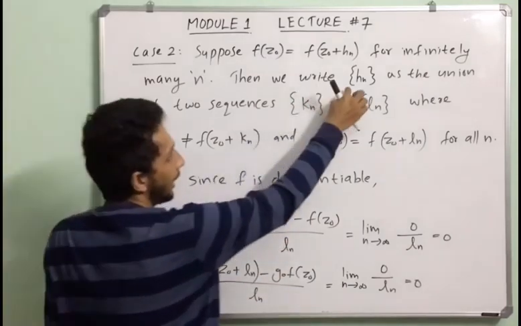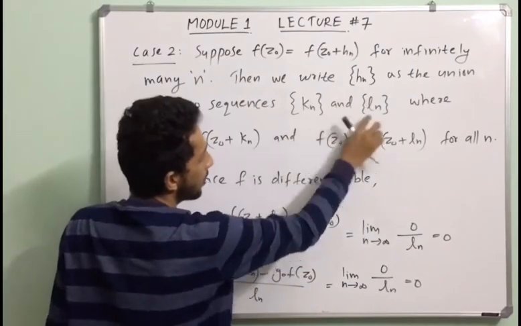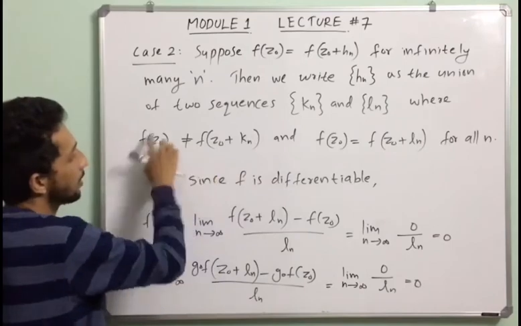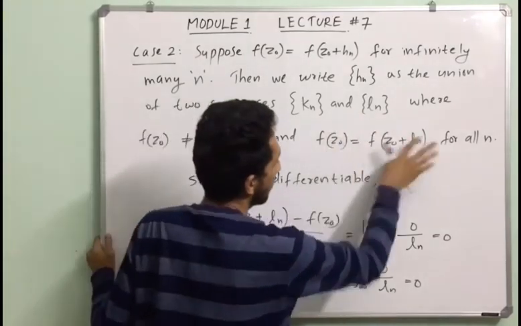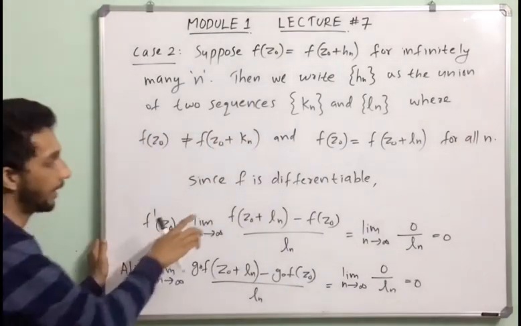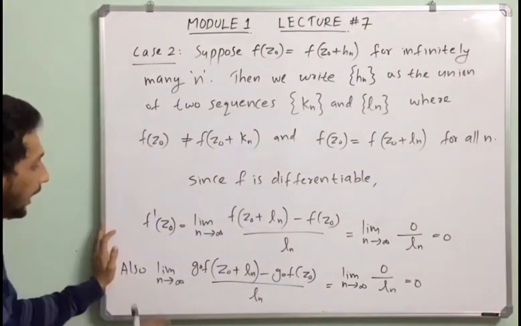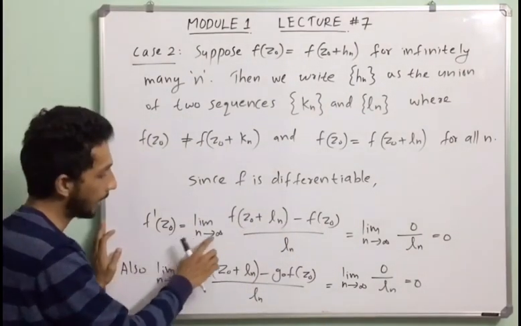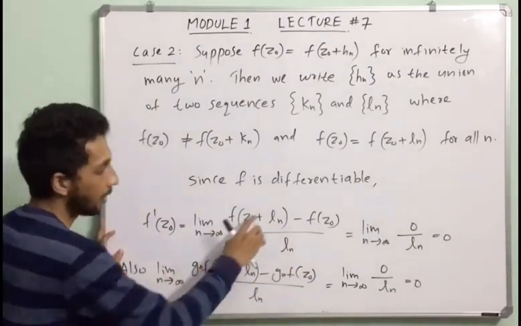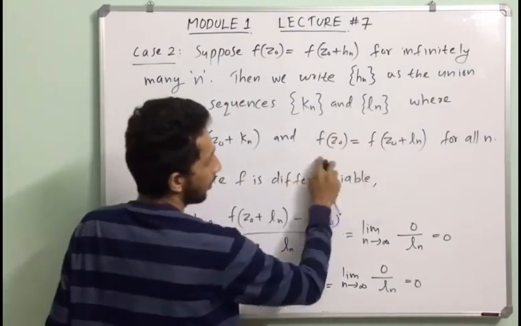Note that hn is the union of these two sequences, where sequence kn satisfies this condition and sequence ln satisfies this condition for every n. We know that f is differentiable. We assume that f is differentiable. So f dash of z0 equals the limit as n tends to infinity of f of z0 plus ln minus f of z0, divided by ln. We know that in the case of ln, these two are equal.